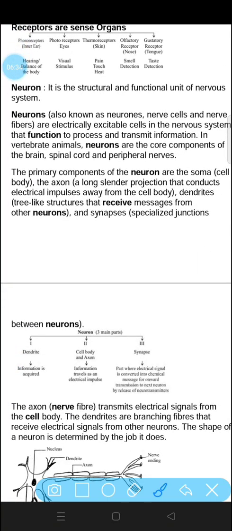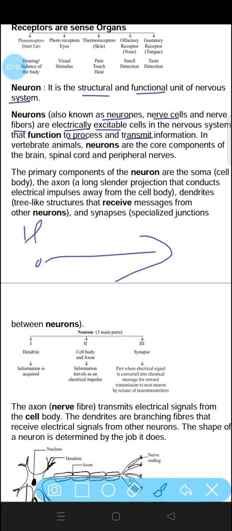Now next is the neuron. The neuron is the structural and functional unit of the nervous system. A neuron is responsible for the transfer of messages from one place to another. Neurons are also known as nerve cells and nerve fibers. They are electrically excitable cells in the nervous system that function to process and transmit information. They simply transmit information from one place to another.